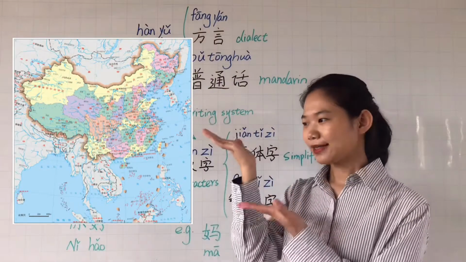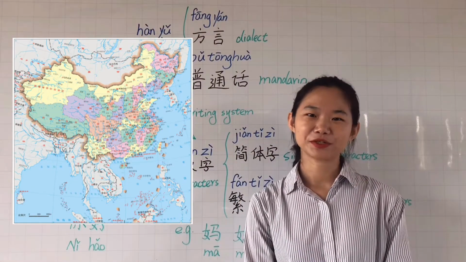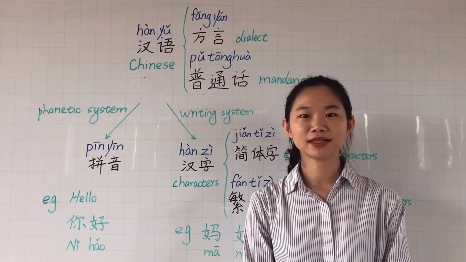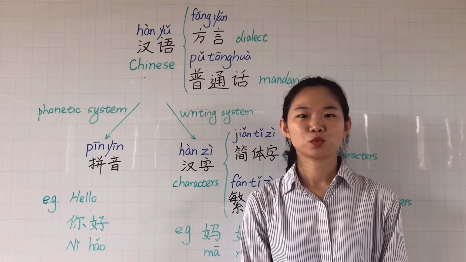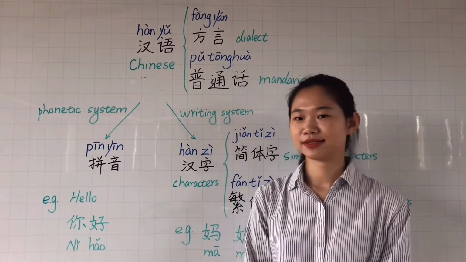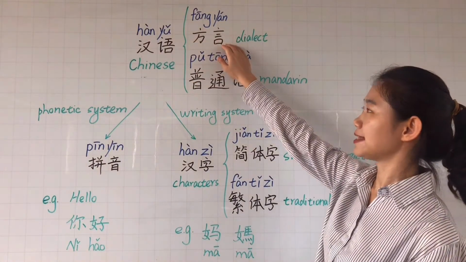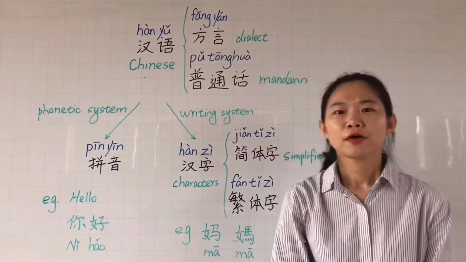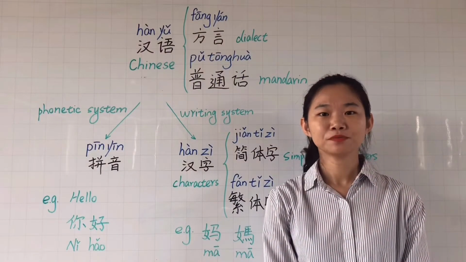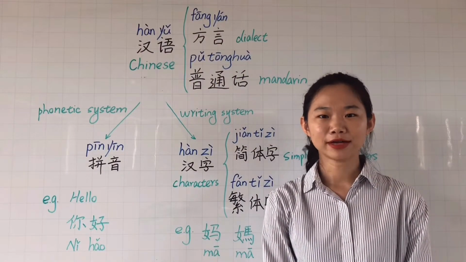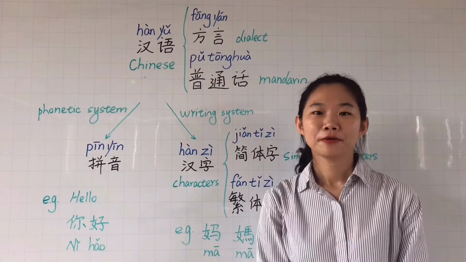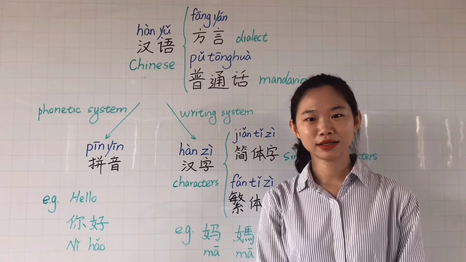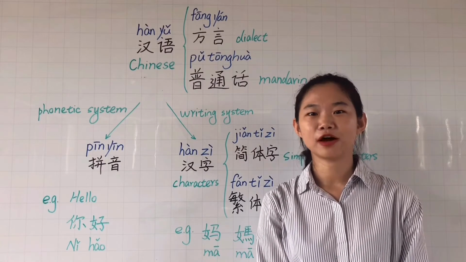Hanyu. Look at the map. China is very big, right? So different regions of the Han people speak the different Chinese. It means we have a lot of dialect, 方言, we call it 方言 dialect. For example, in Beijing, we speak 你好 is 你好, but in Shandong dialect, we speak 你好 is 你好. They are very different from each other.